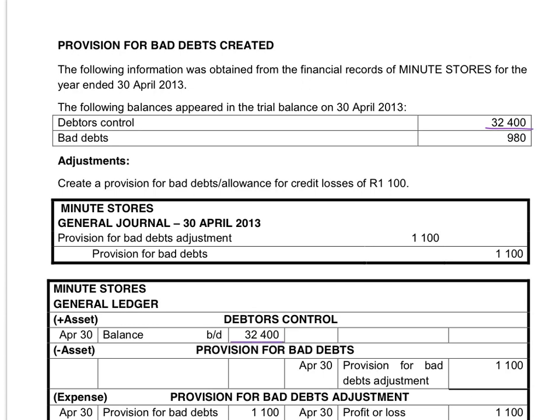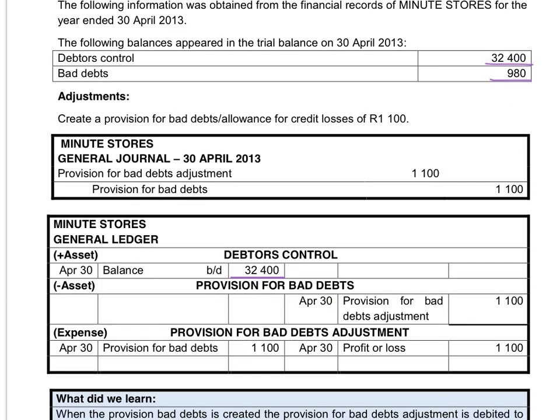32,400 and we have a balance in the bad debts account of 980. That means during this year, ended the 30th of April, we've already written off 980 rand. Then we decide to create a provision for bad debts or allowance for credit losses of 1,100.